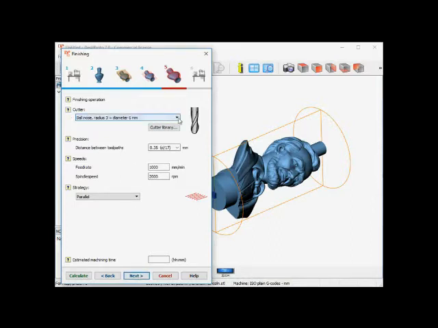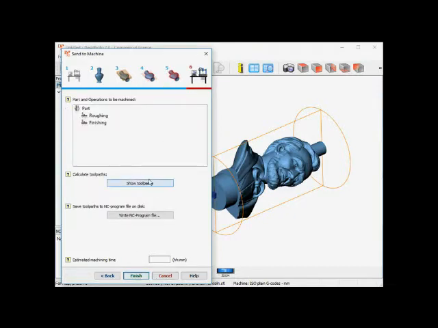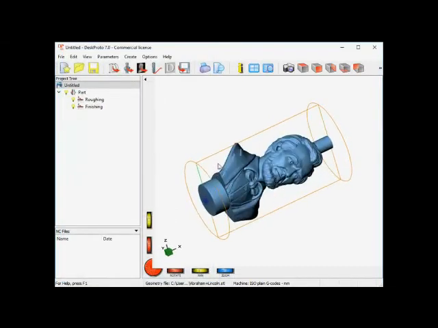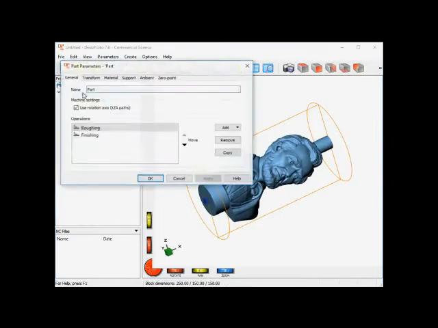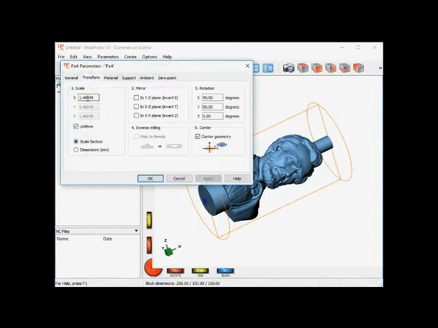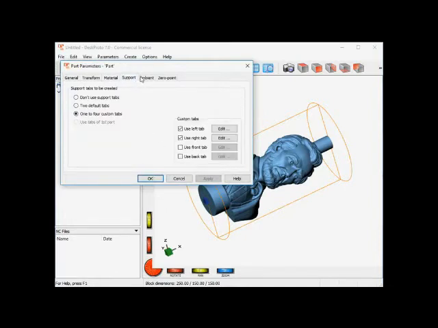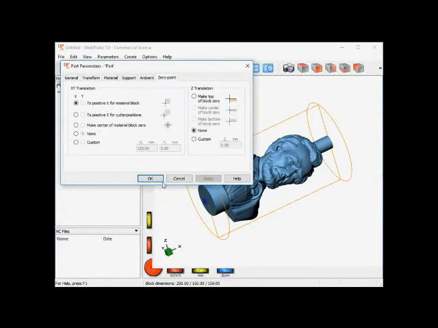Okay, next to the finishing page. Finishing will be done with a smaller cutter, obviously, for more detail, 3 millimeter diameter. Here as well, 24,000 RPM. And next, I do not yet want to calculate toolpath or save toolpath in a file, because some finishing details need to be set in the operation parameters that are not present in the wizard. So part parameters are okay, nothing needs to be done here. Scaling, rotation, material block, all has been entered in the wizard, so that's all okay.